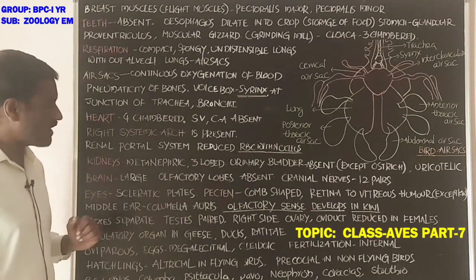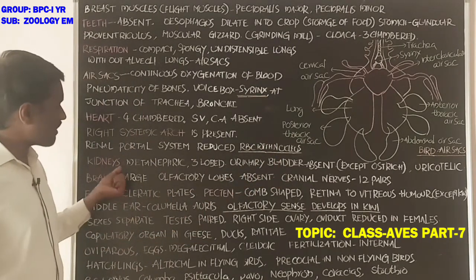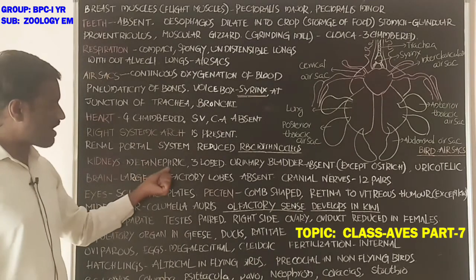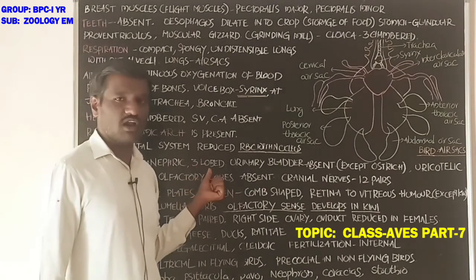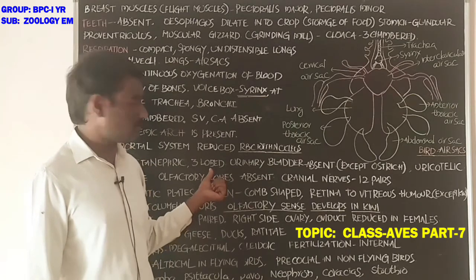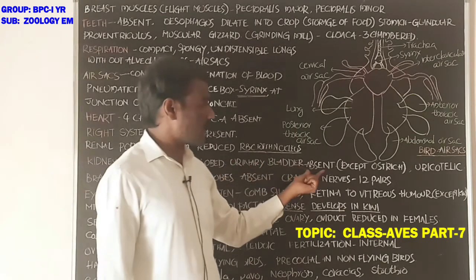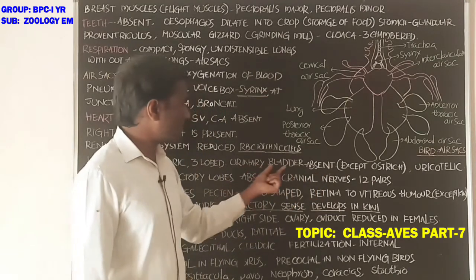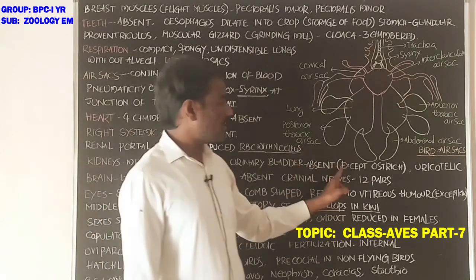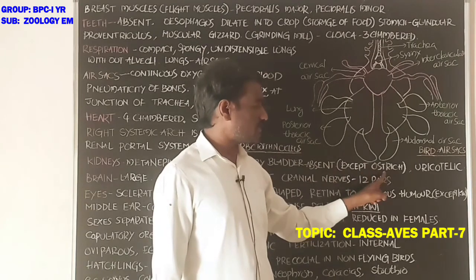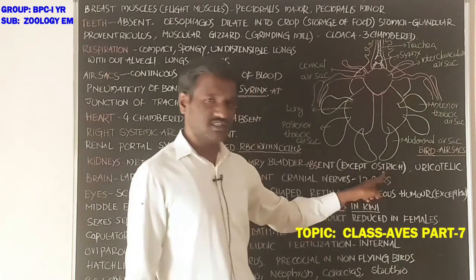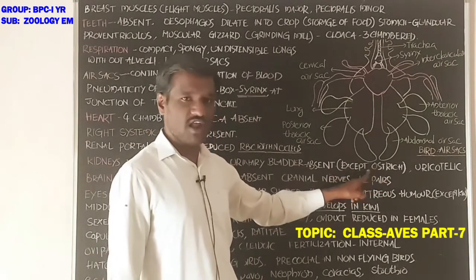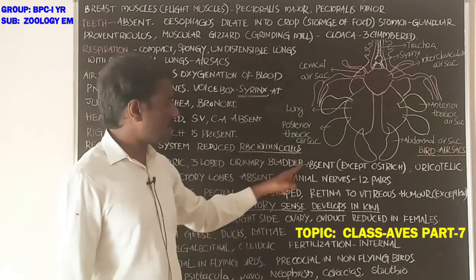Next, kidneys. What about the kidneys, students? One pair of metanephric kidneys. Each kidney is divided into three lobes. Next, the urinary bladder is absent. It is one of the flight adaptations. The urinary bladder is absent, except in the ostrich, which is a ratite, a non-flying bird, where the urinary bladder is present.